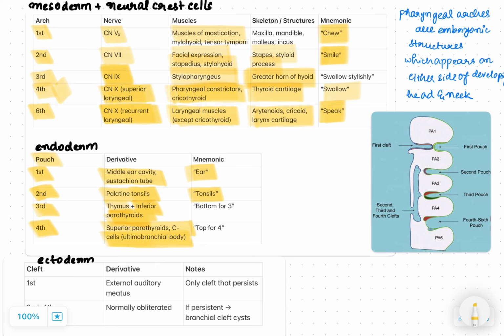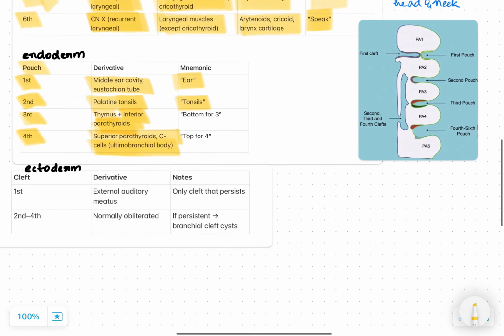So for pouches 1, 2, 3, 4: the first one is for ear, that is the middle ear cavity and eustachian tube. Second is for the palatine tonsils. Third is for the thymus and inferior parathyroid. Fourth is for the C cells and superior parathyroid.